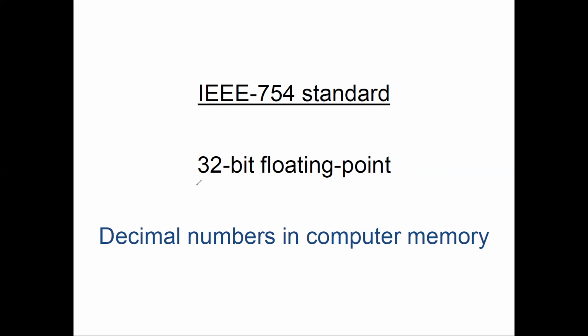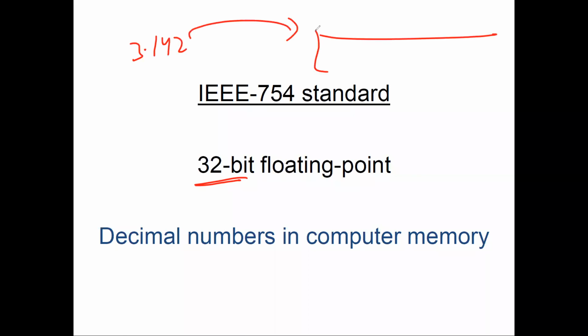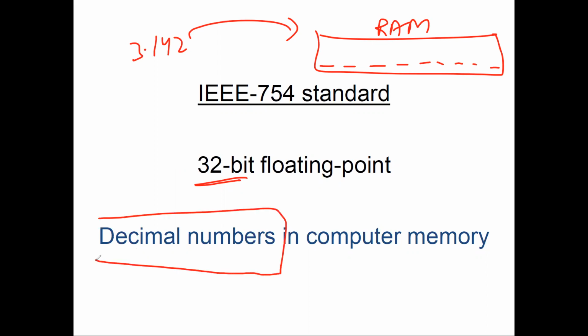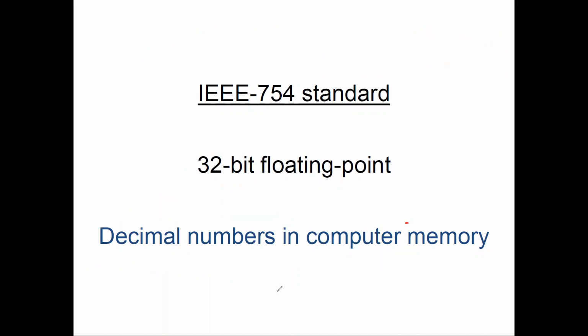So if I want to store a value, let's say 3.142, I want to convert it into 32-bit information so that I can store that directly into my RAM. So what will we write in those 32 bits, let's read about that. If I have a decimal number, meaning a number with a decimal point in it, for example 3.5 is my decimal number because it has a decimal in it. So we need to see how we save this decimal number or floating number in the computer memory. We should move to the next slide now.